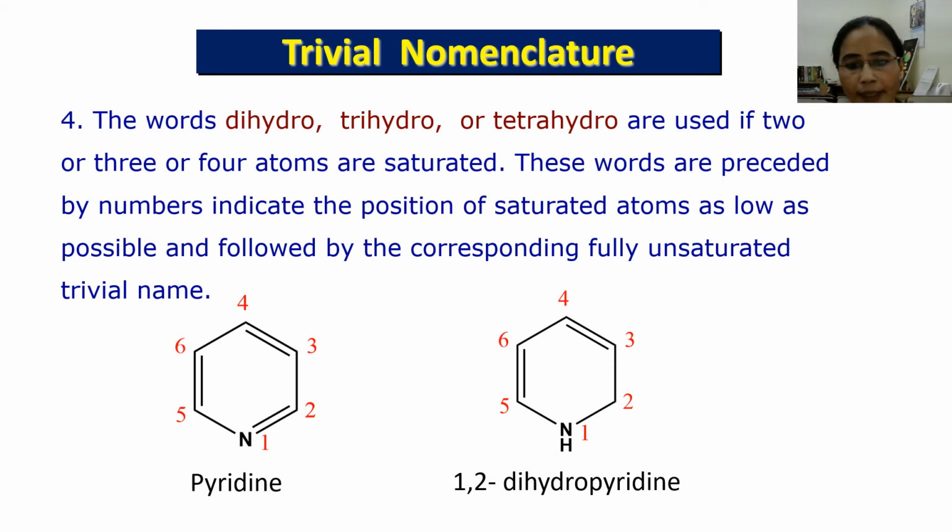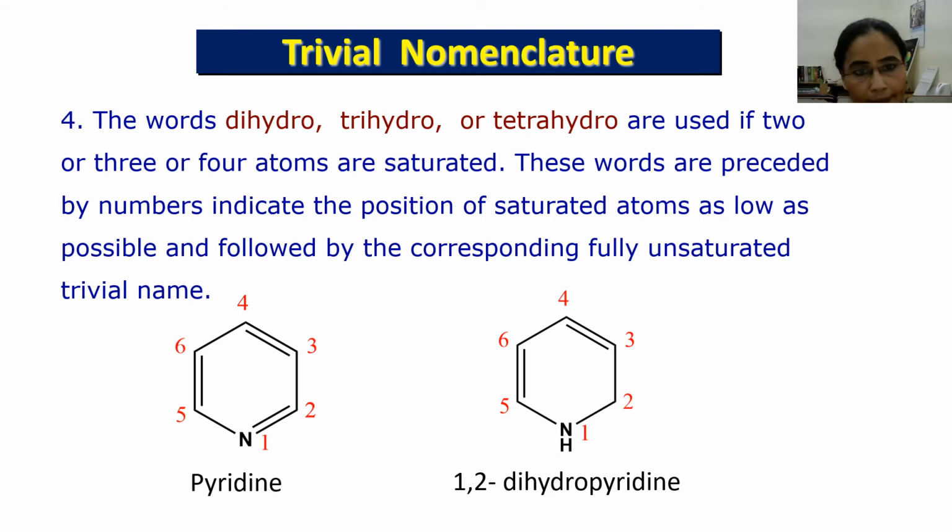But in the second case, you can see at position 1 the nitrogen atom is saturated and at position 2 the carbon atom is saturated. So the name of the compound becomes 1,2-dihydropyridine. When we do the numbering, we try to do it in such a way that the saturated atoms get the lowest locants.